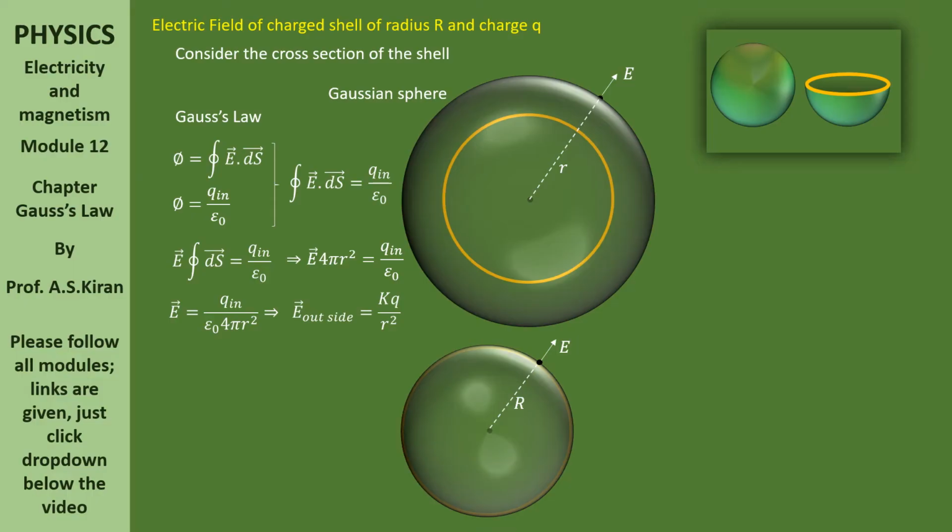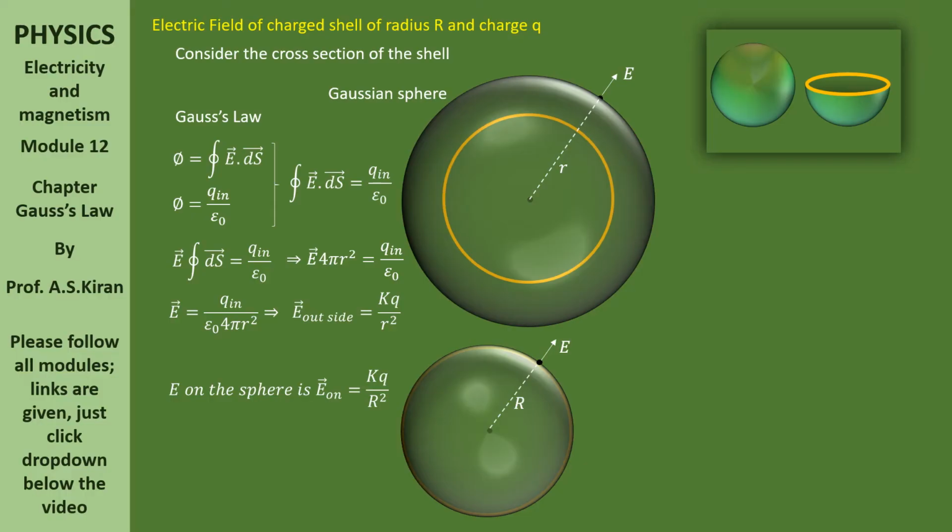Yes, observe the charge inside. Where is that total charge inside? Still inside the Gaussian sphere. Able to see? Yes. There is a ring-like shape. You can observe that. There is charge inside the Gaussian sphere. Now, the electric field on the sphere, E on, is equal to kq by r square.